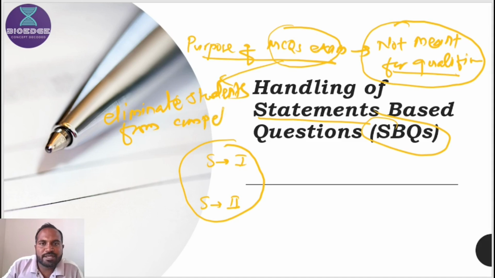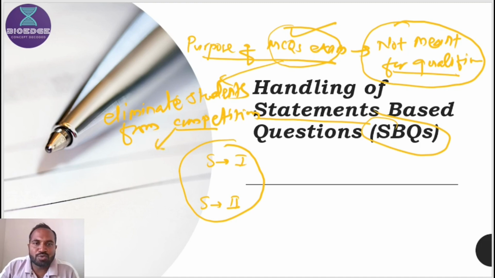So that's why these exams are made. They want to minimize the competition, they want to remove you, they want to make it difficult for common students, and a common student cannot solve the questions. Then certain students can definitely move further and achieve a good rank in the NEET exam. That's why the purpose of the exam is the elimination of students.